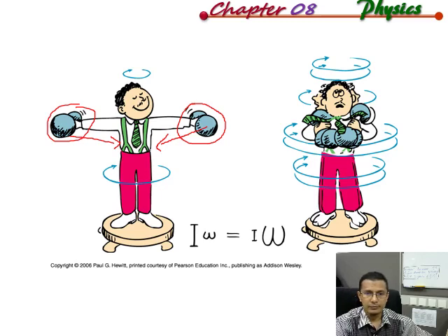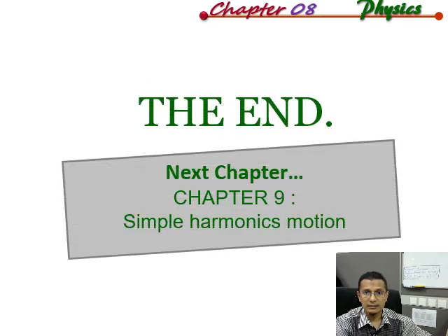All right, so this is the C1 and C2 content of the chapter about rotation of rigid body. Okay, so that's the end. The next chapter is chapter 9, simple harmonic motion.